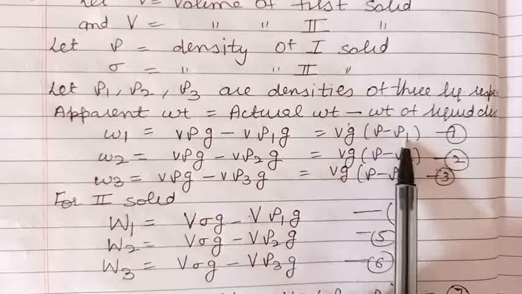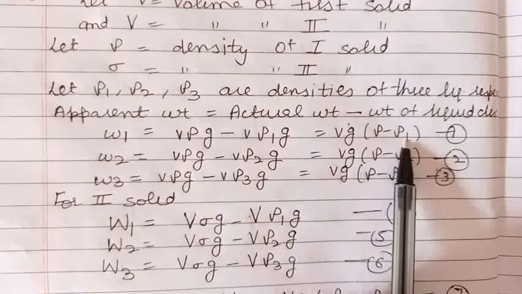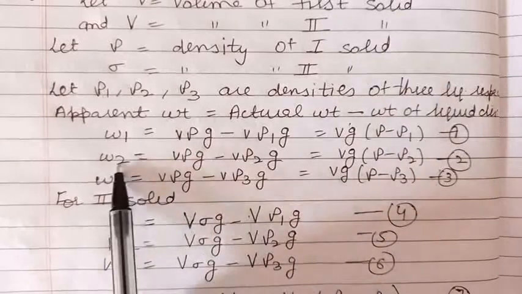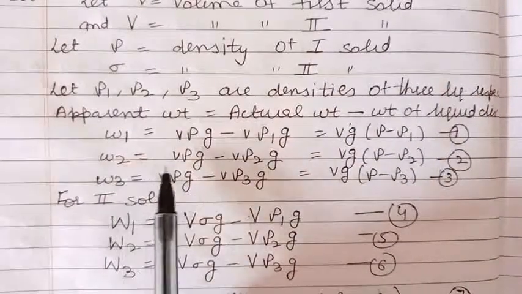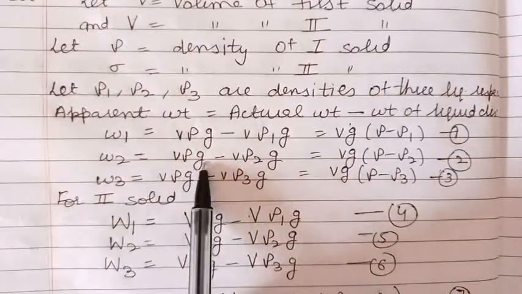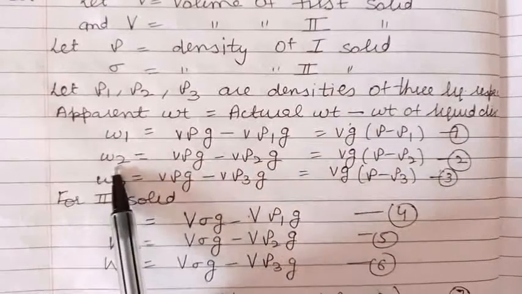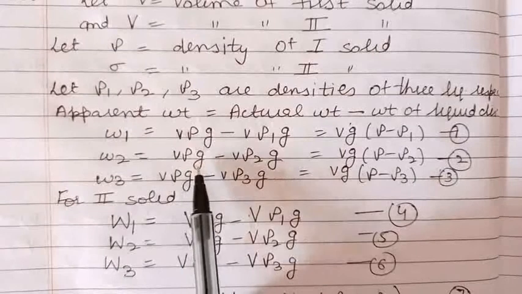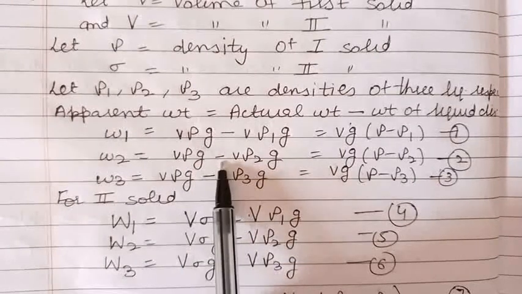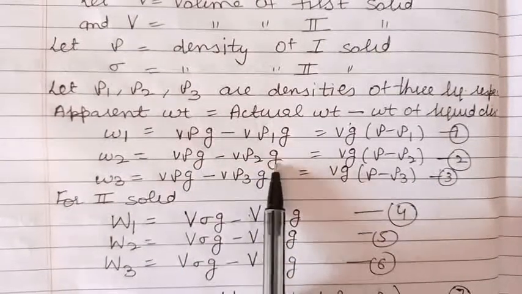In the same way, when the first solid is weighed in the second liquid, the apparent weight is W2. True weight is v into rho into g. Because the density of the second liquid is rho 2, W2 will become v into rho into g minus v into rho 2 into g.